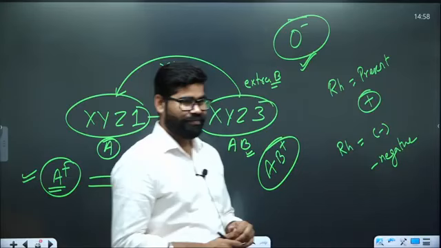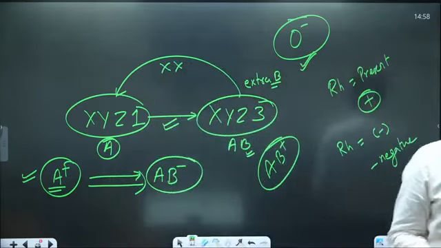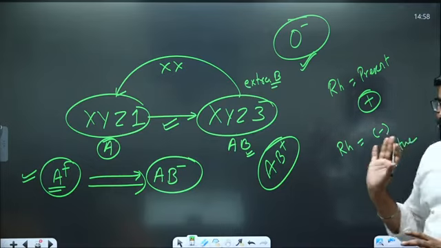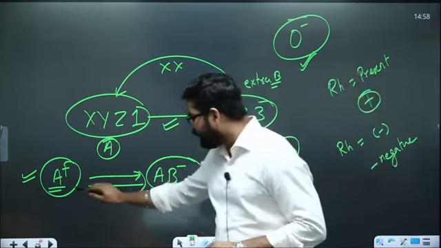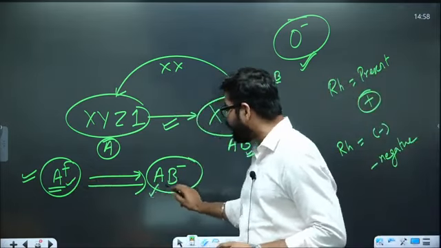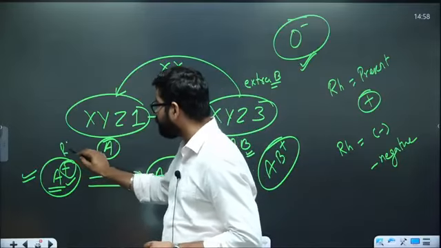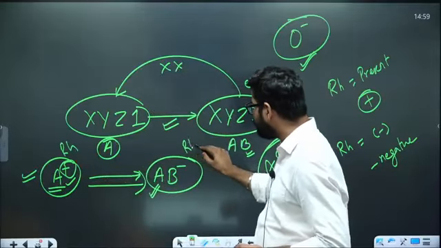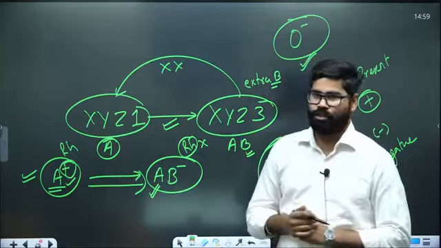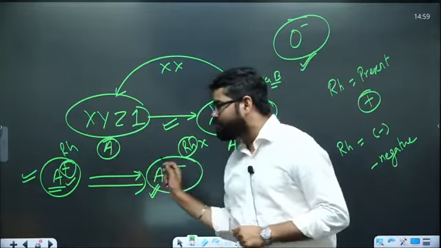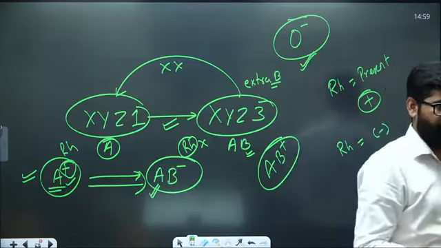No. See, try to evaluate each and every part. They have A, this one also has A. It has positive, meaning it has RH. Is it having RH? It is not having RH. So that's why they will not be able to give the blood to AB negative.